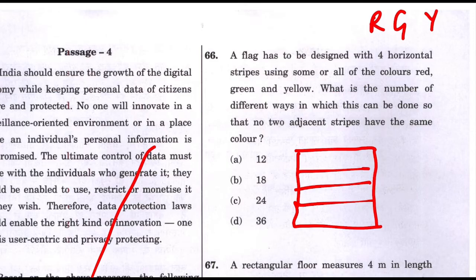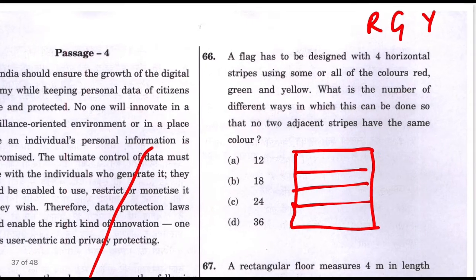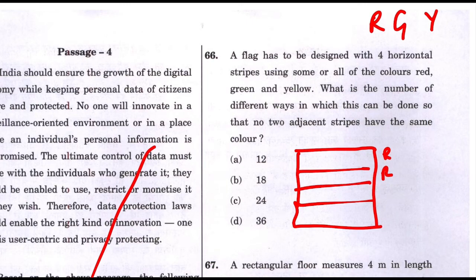What is the number of different ways that you can fill in these colors, so that 2 adjacent strips, which are side by side, cannot have the same color? If they have the same color, then they will be merged and they will not look like what they want, right? So the only condition is, you cannot have the same color in 2 strips side by side.